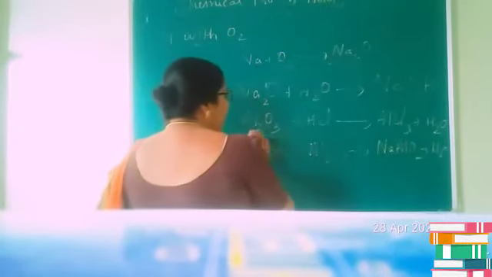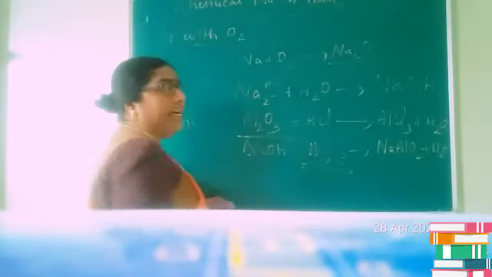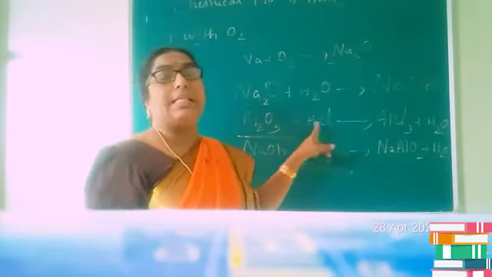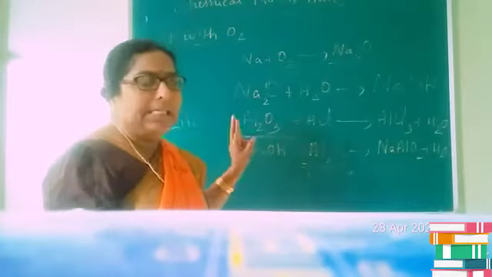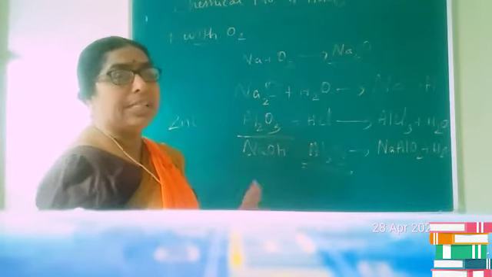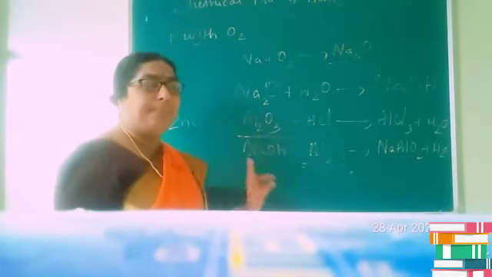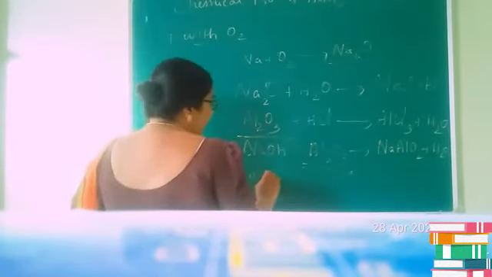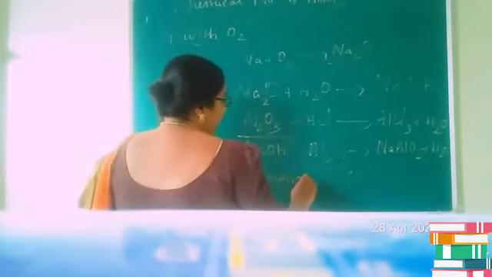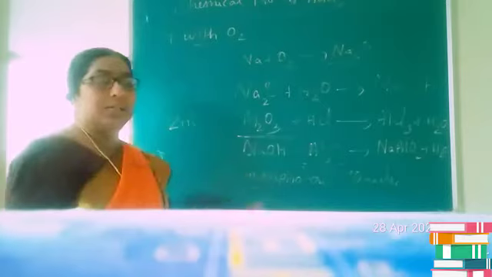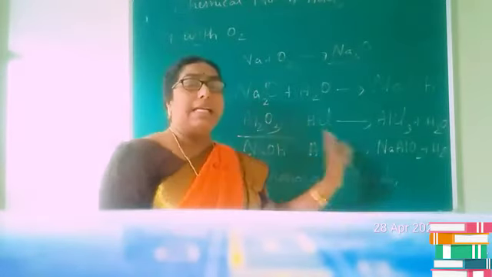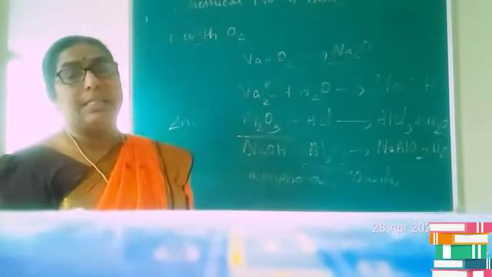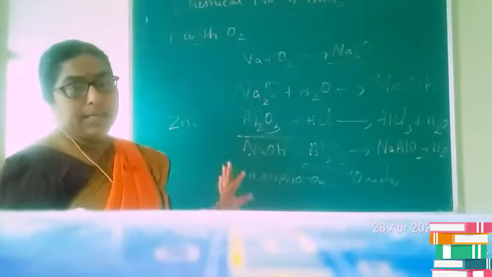So here we can see that aluminium oxide, even though it is a metallic oxide, reacts with both acids and bases. This type of metallic oxide which reacts with both acids and bases is termed an amphoteric oxide. Metallic oxides which react with both acids and bases are termed amphoteric oxides.